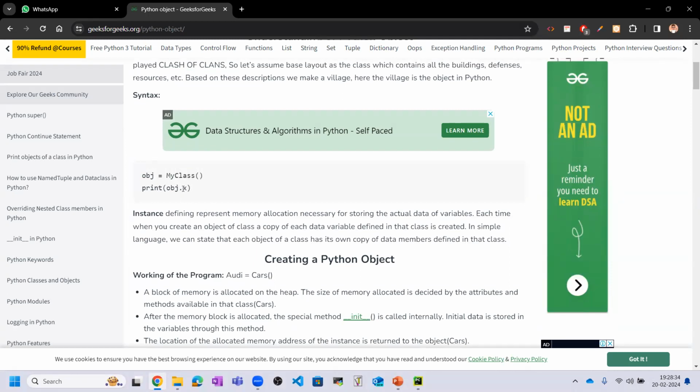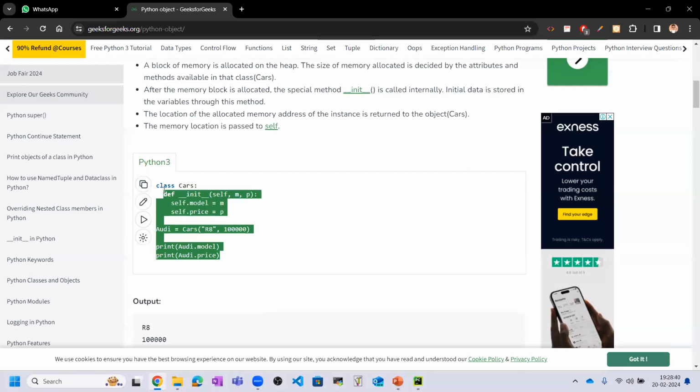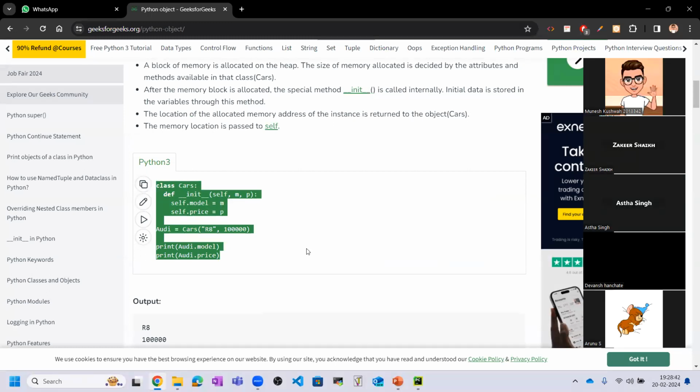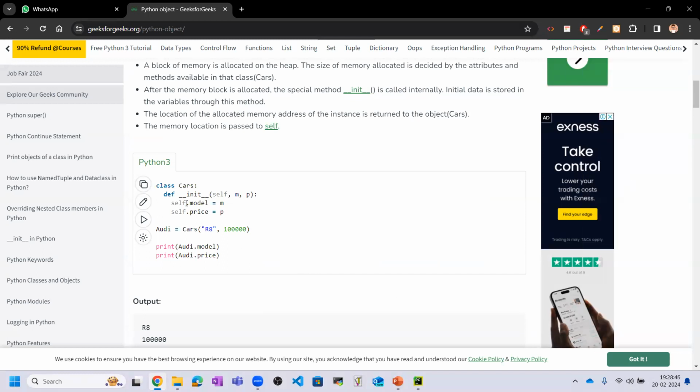This is the syntax for creating an object in Python, and you can see this example in which we are using the object. Here I have defined the class Car, and in this class we have defined a function in which we use self dot model equal to m, self dot price equal to p.